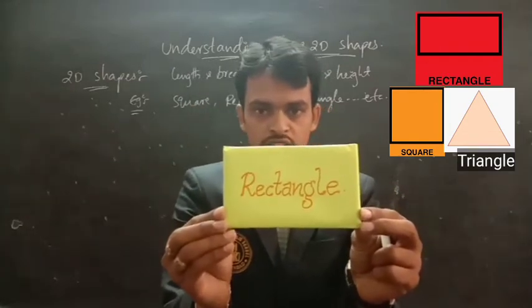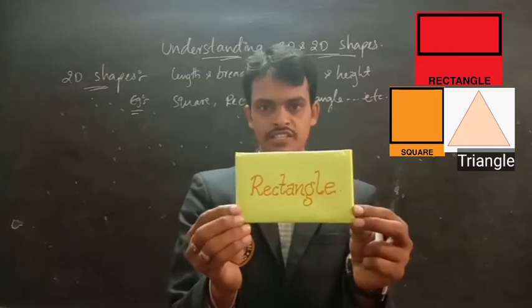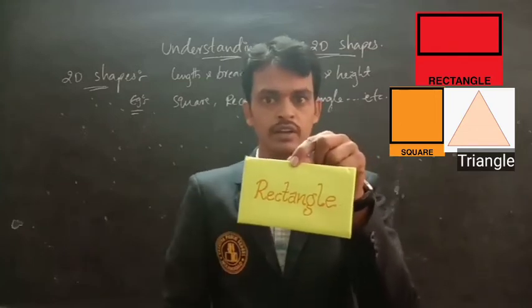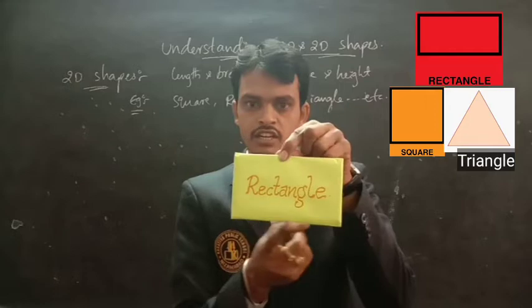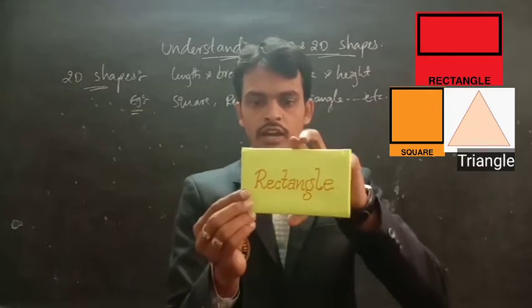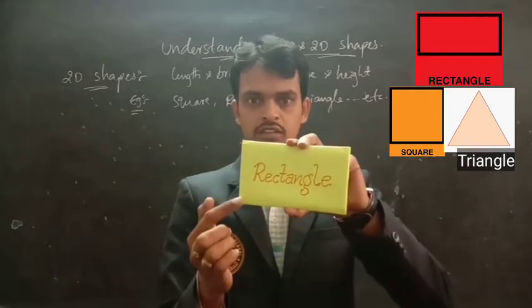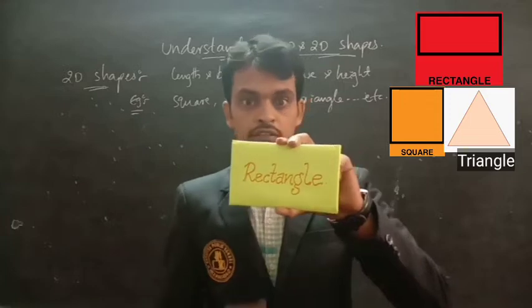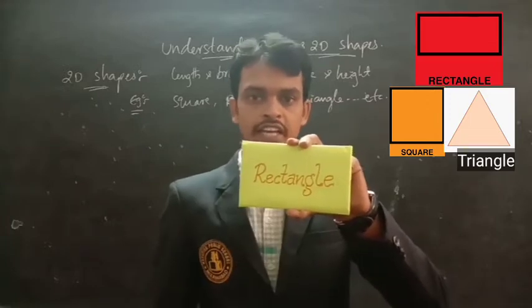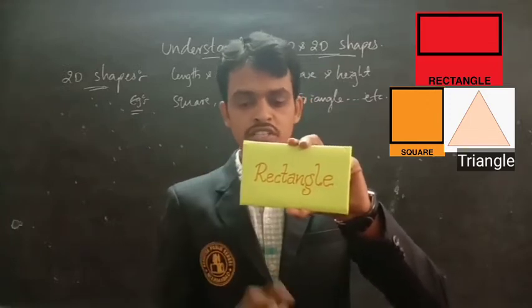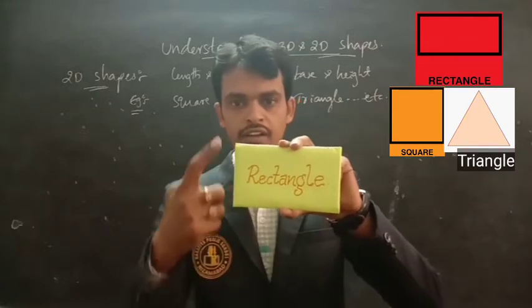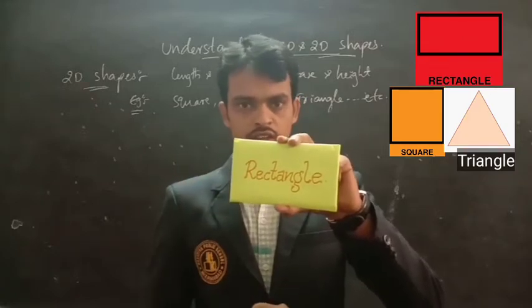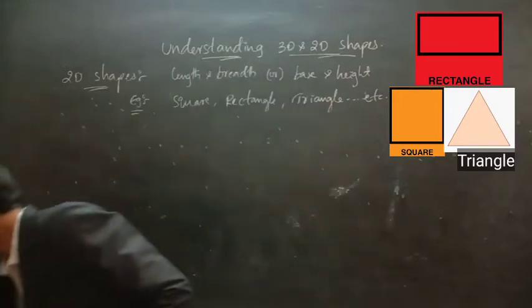What is this figure? Rectangle. Yes, just now we discussed it using paper. See this, it has a length and it has a breadth. So how many dimensions do we have on this rectangle? Two dimensions. What are the dimensions? Length and breadth. Yes or not? Right.